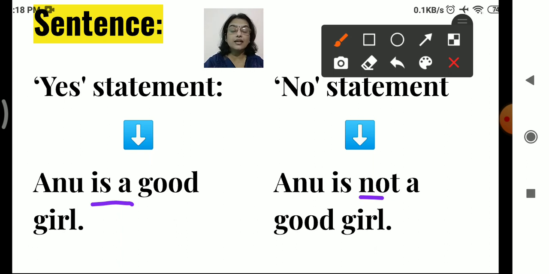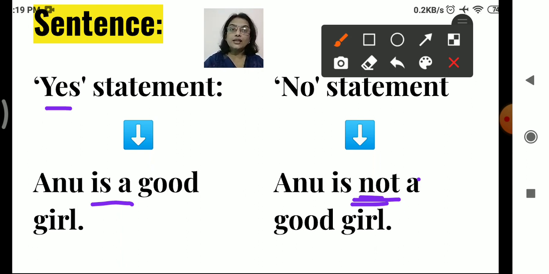That means it gives us some information, and that information can either be a yes statement or a no statement, yes sentence or no sentence. So we can directly say that when not is used, okay, it becomes a no statement or negative statement, or negative sentence. And when it is yes, okay, it is the affirmative sentence or the yes sentence. Means it is giving us the information.